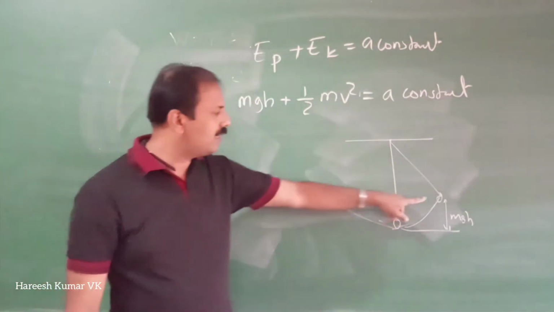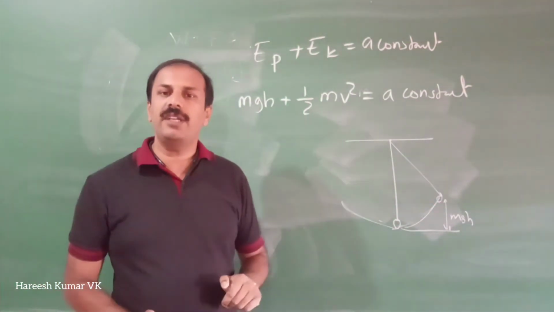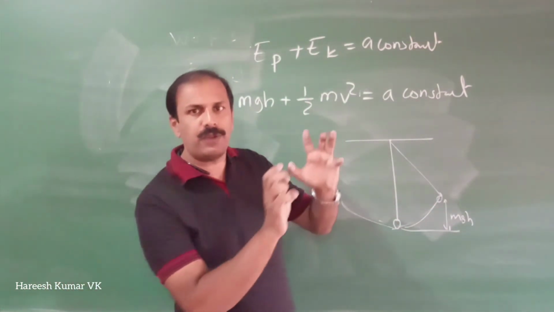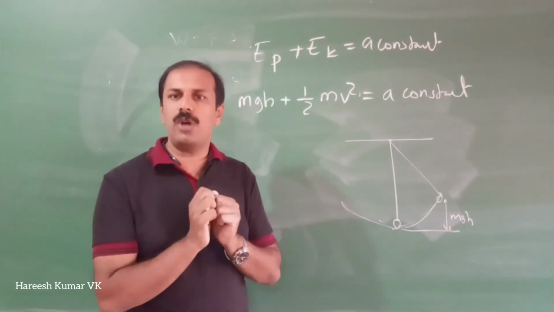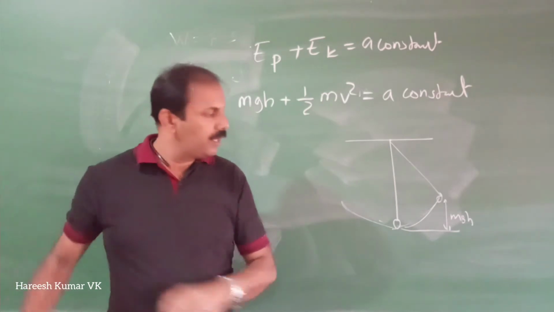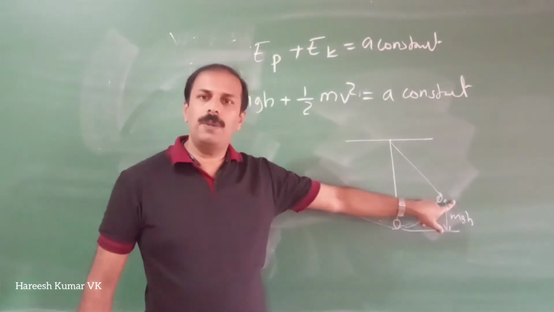Potential energy is here, but there is no kinetic energy because it stops there for a fraction of a second. At that time there is no kinetic energy because it's not moving. Then it moves to this side. So here the total energy will be potential energy.